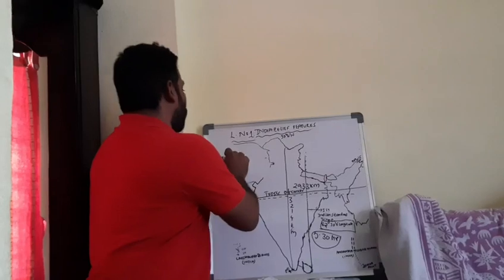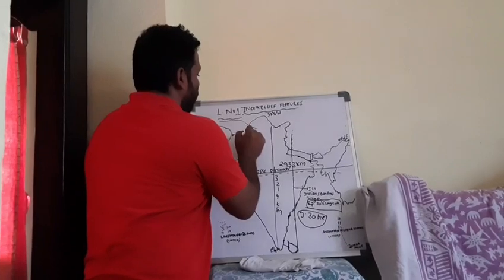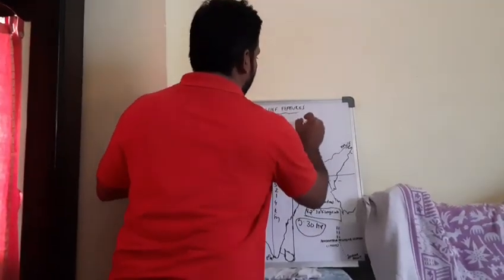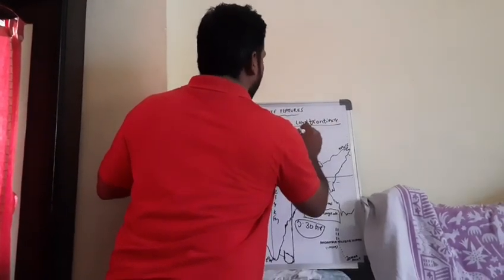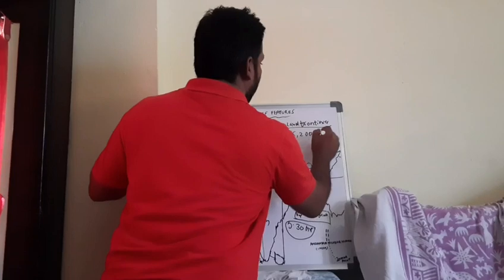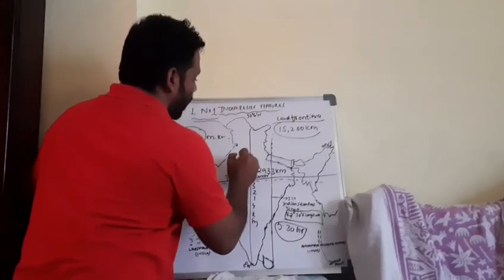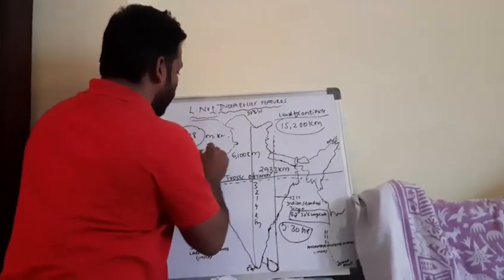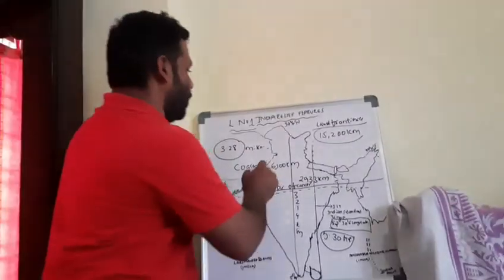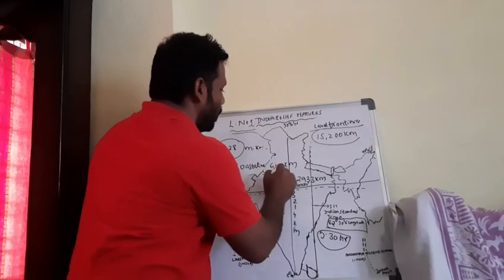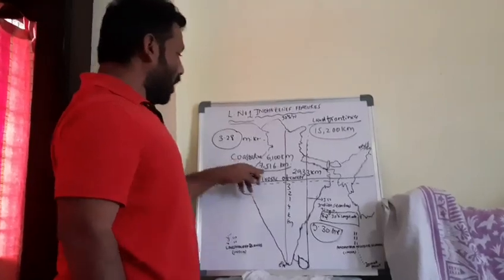The total area spread by India is 3.28 million square kilometers, and the total land frontier is 15,200 kilometers. The total coastline of our country is 6,100 kilometers, and including islands, it is 7,516 kilometers.